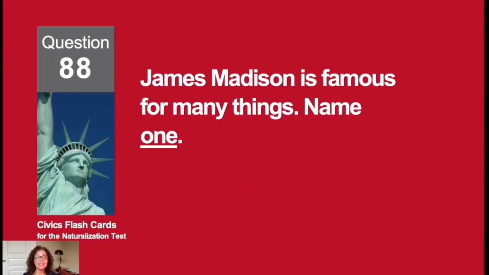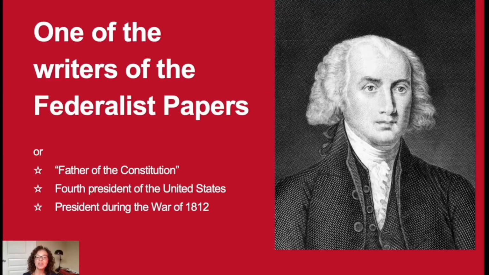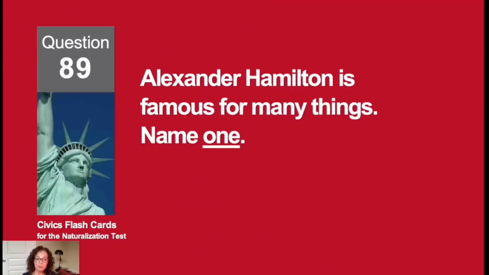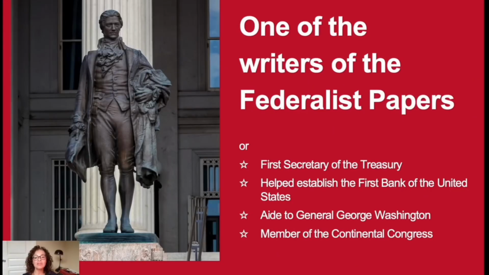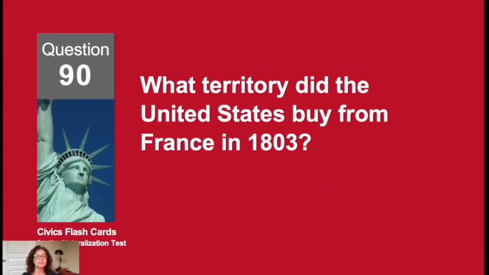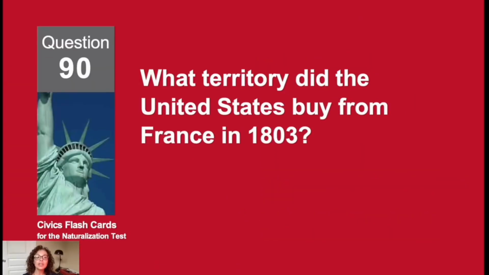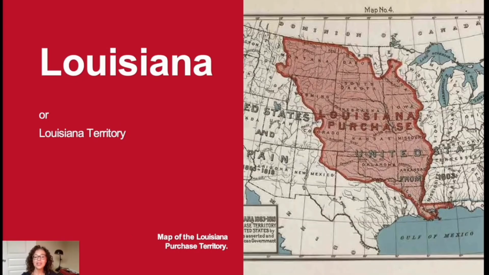James Madison is famous for many things. Name 1. James Madison was one of the writers of the Federalist Papers. Alexander Hamilton is famous for many things. Name 1. He was one of the writers of the Federalist Papers. Alexander Hamilton. What territory did the United States buy from France in 1803? Louisiana.